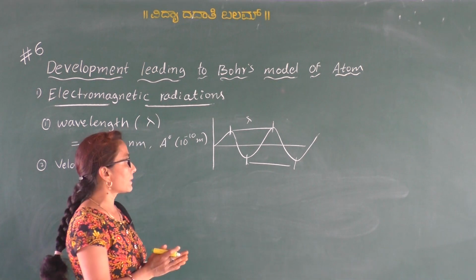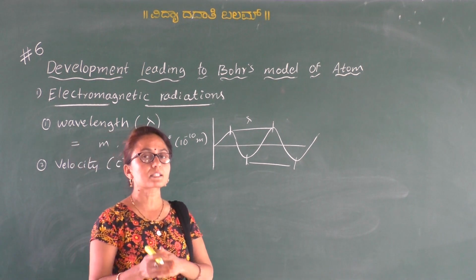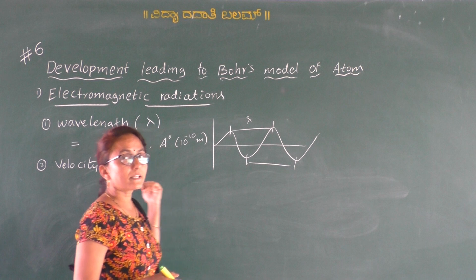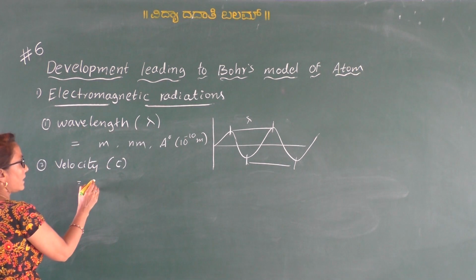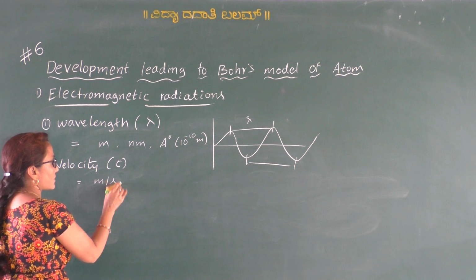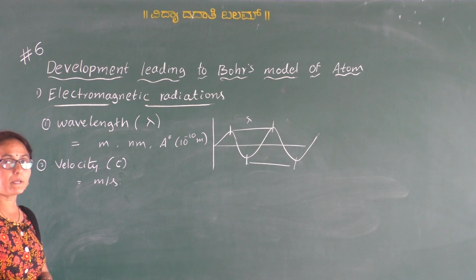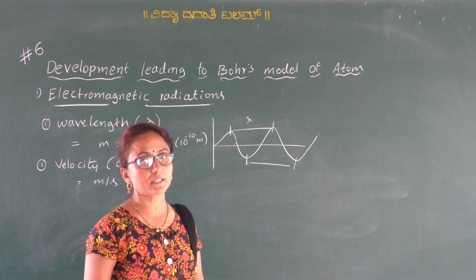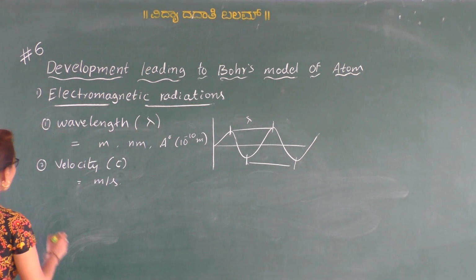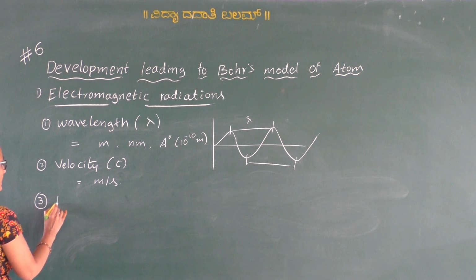So the distance the wave travels in unit time is called velocity, and velocity is measured in meter per second, or for smaller values, centimeter per second. Okay. So then the third one is frequency.